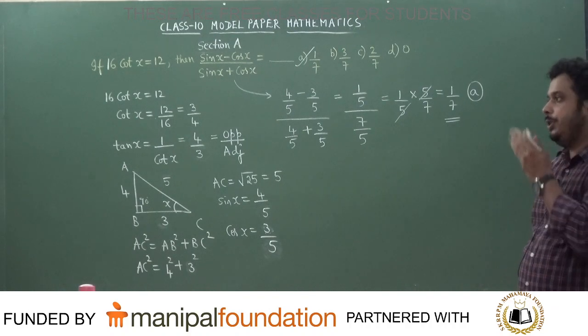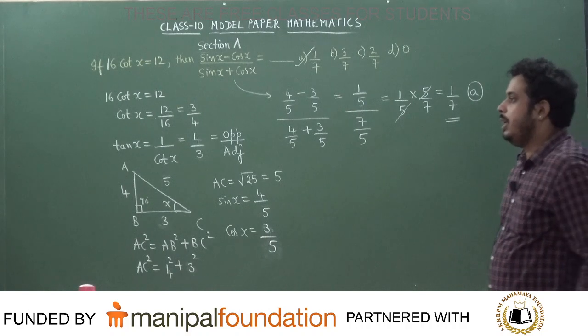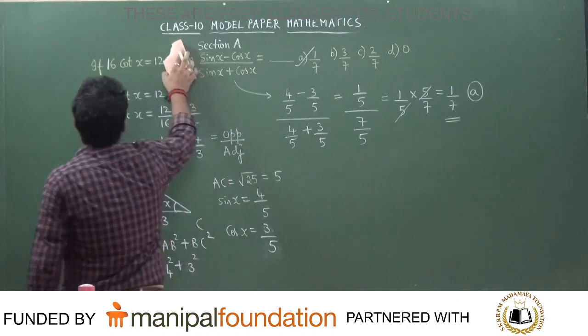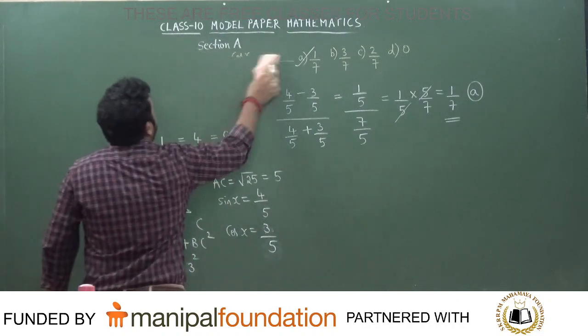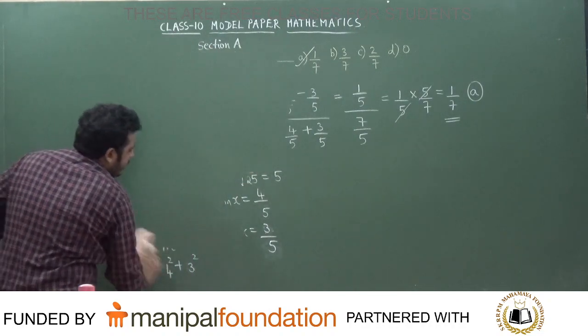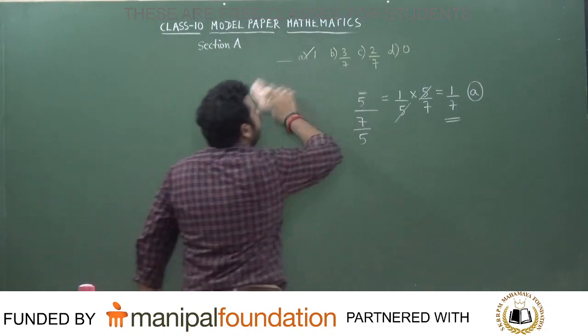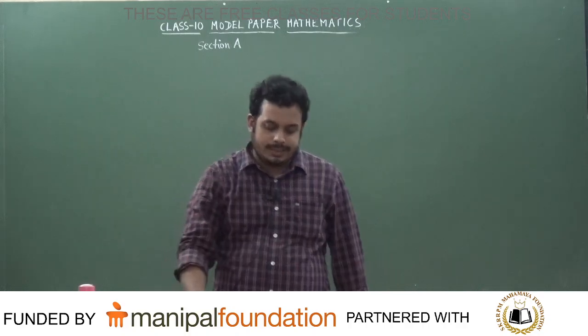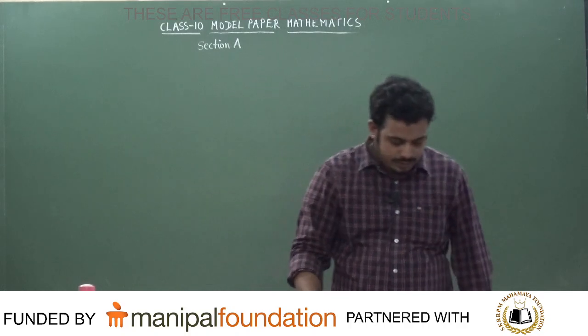Next question. You see this, make the correction: it is 16 cot x, not 6 cot x, otherwise the answer will not come. So I hope all of you can understand this. I have done simple things of trigonometry here, because you don't have to write all the steps here. You have to just mark the answer, you have to just write the answer.